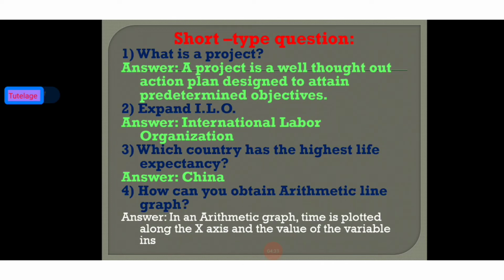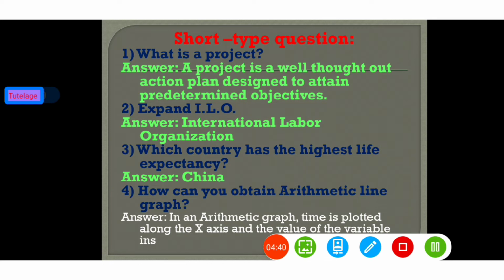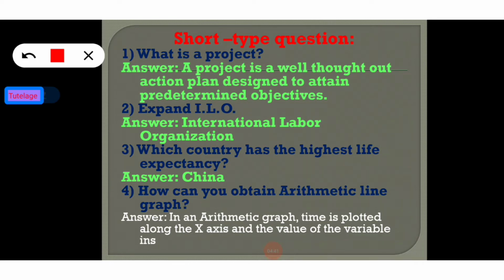Here we can see some short type questions. The first question is: what is a project? A project is basically a well thought out action plan designed to attain predetermined objectives. All projects have predetermined objectives.